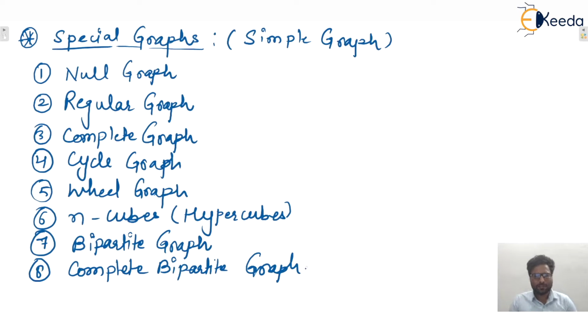Isn't it? So these are some special graphs. All are simple graphs only. So we'll see one by one what is null graph, what is regular graph, what is complete graph, what is cycle graph and all. Okay, so write down the first one, that is null graph.